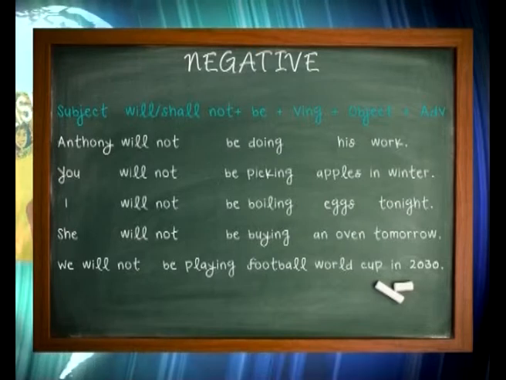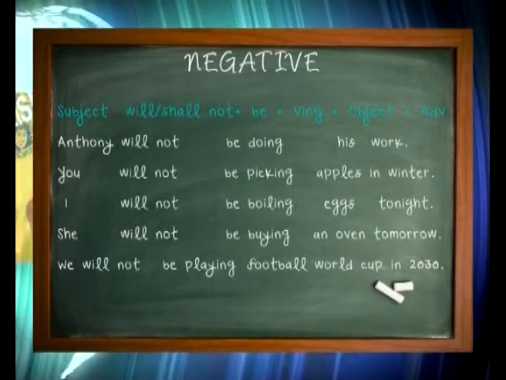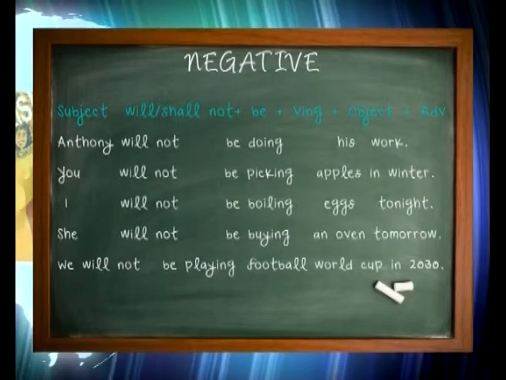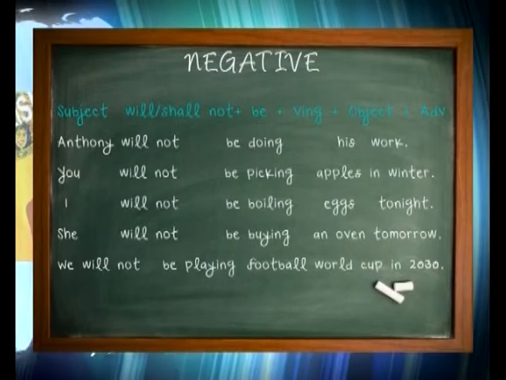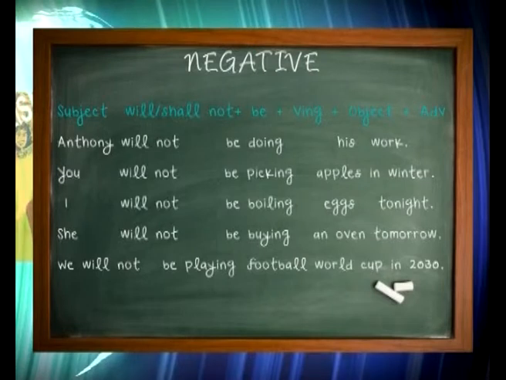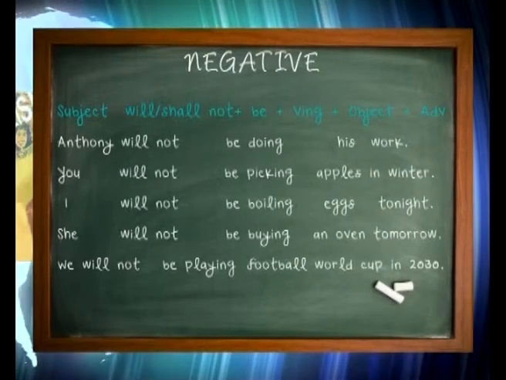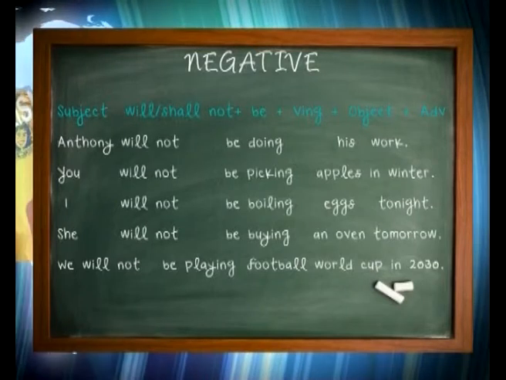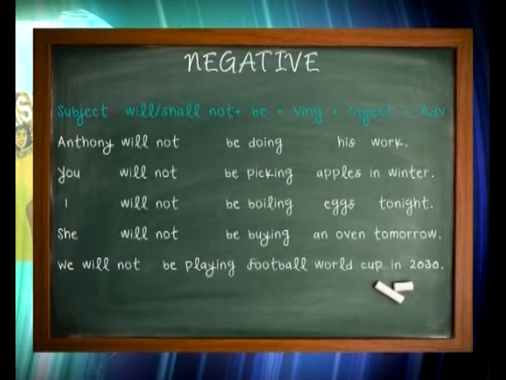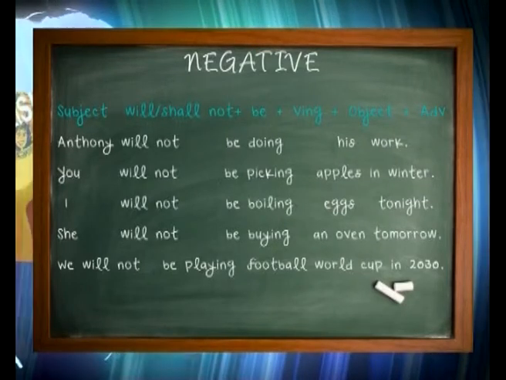But if you compare this with the first sentence, Anthony will not be doing his work, his work is an object. But in winter is an adverb. I will not be boiling eggs tonight. Again, tonight is an adverb of time. She will not be buying an oven tomorrow. Again, we have an object in this sentence and an adverb as well. We will not be playing Football World Cup in 2030.